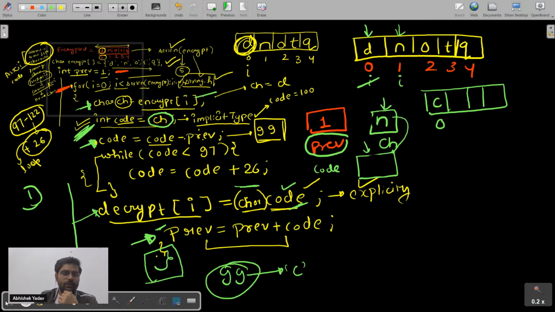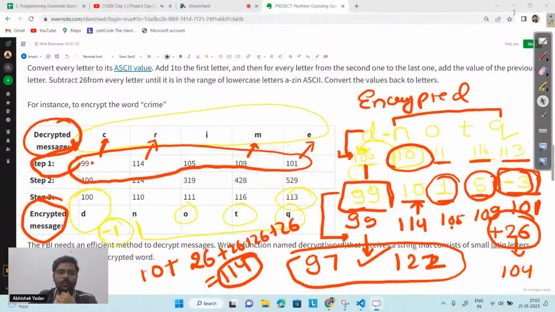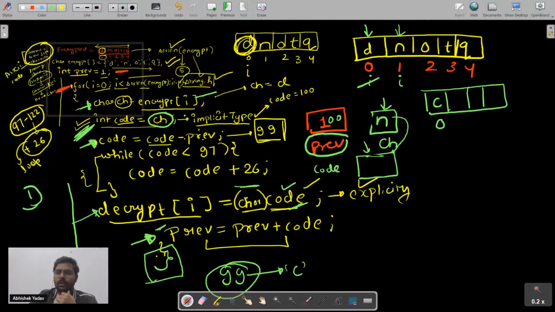I am converting this n to the ASCII code here. So basically this is my 100 now, and I'm converting the n to the ASCII code here, right? And let's see the ASCII code of n here. It is 110. Okay, so n will get converted to 110 like this.